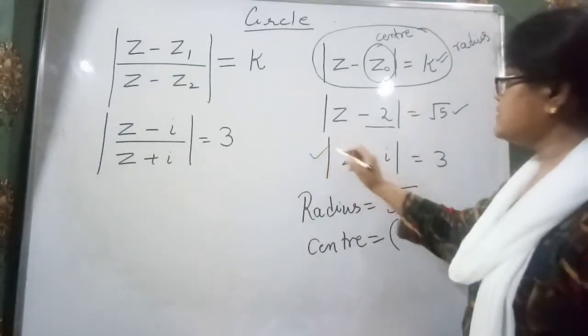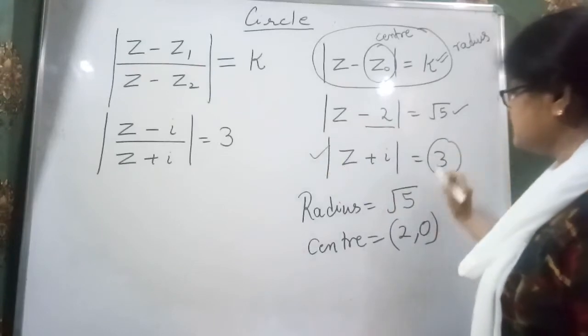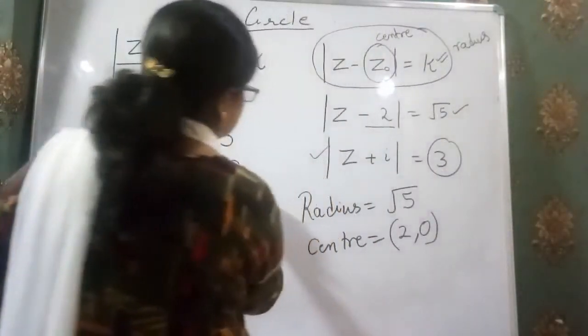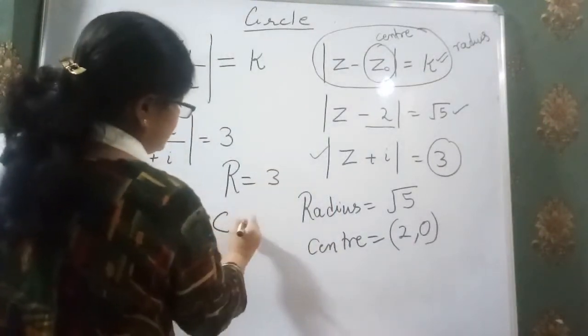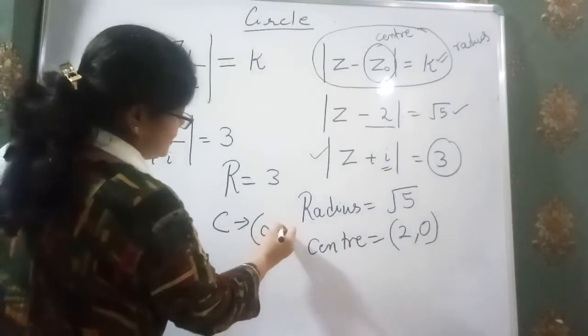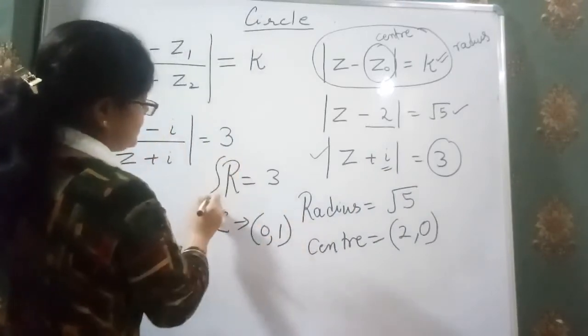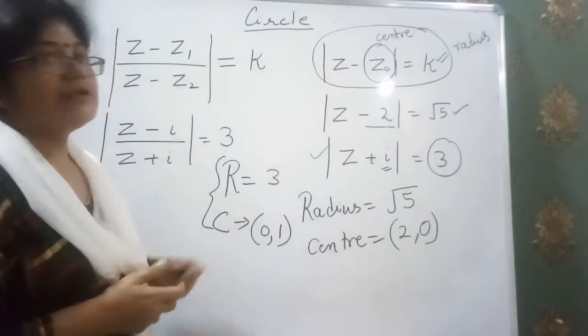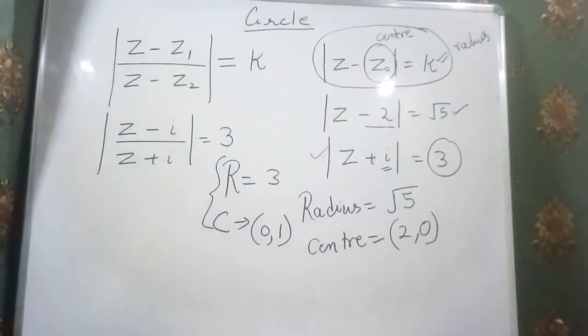Now in this case we have the radius 3 and the center is i, that means the real part is 0 and the imaginary part is 1. In this way, this is the format which represents the circle. Clear? Now come see the next one.